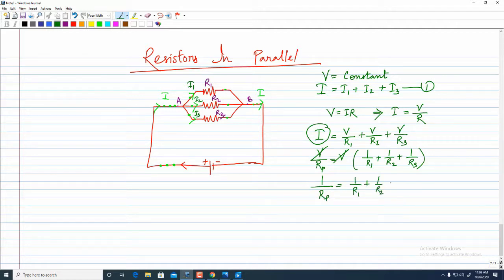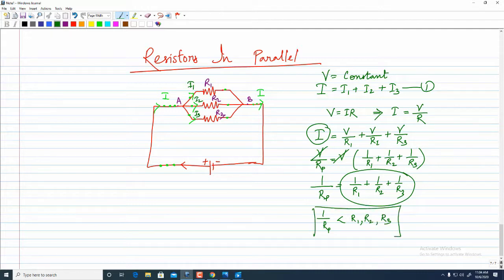So the thing we see here is that after I do the reciprocal, I'll get the value of this. So I have to do the calculation for this, do the reciprocal and then get the value of Rp. This relationship is telling me that if I am putting something in the denominator, or something is divided, it always gives a very low value. So this gives me an idea that it is always lower than each of the resistors individually connected. So this is also known as minimum resistance.